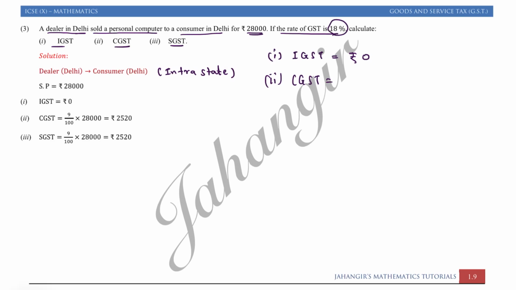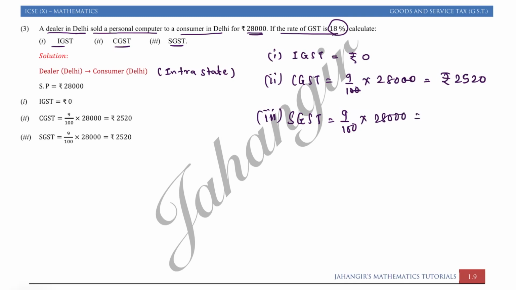Since it's an intrastate, 9% will go to central government as CGST. 28,000 का 9%, cancel 00, 28 into 9 is 2520. And third part is SGST. SGST is again 9% of 28,000, that is again rupees 2520. So in this way you have to write the answer.